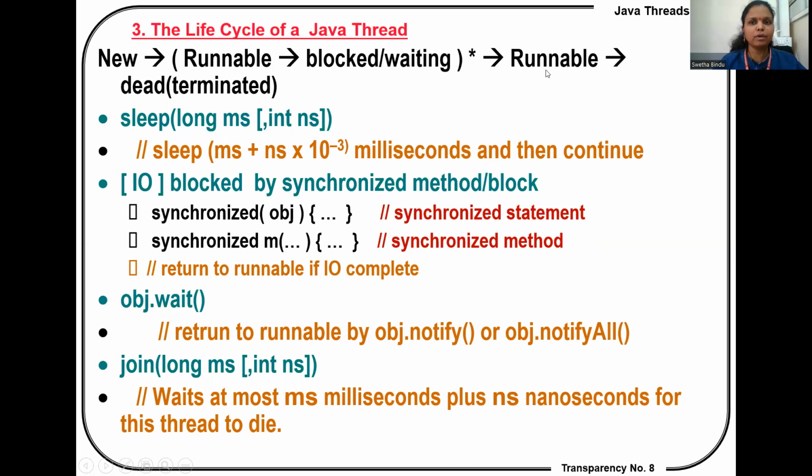And then the runnable state, where the functionality of the thread starts. Finally, the thread enters the terminated state. These are the different states in the life cycle of a thread. Sleep, blocked by a synchronized method or block, synchronized object, synchronized statement, and synchronization. The join method is used to join the threads which are being executed. This is a synchronized method.